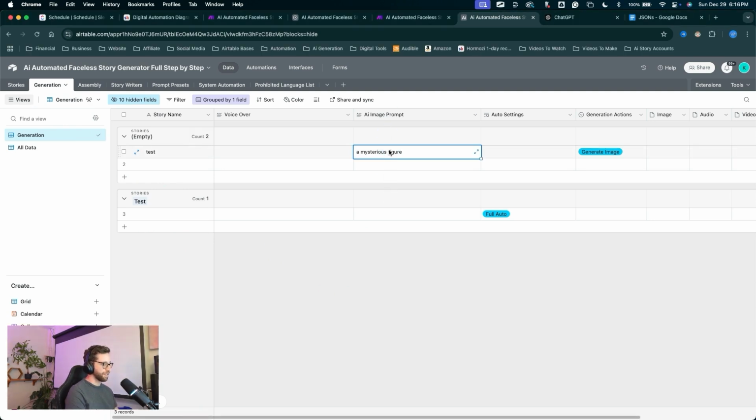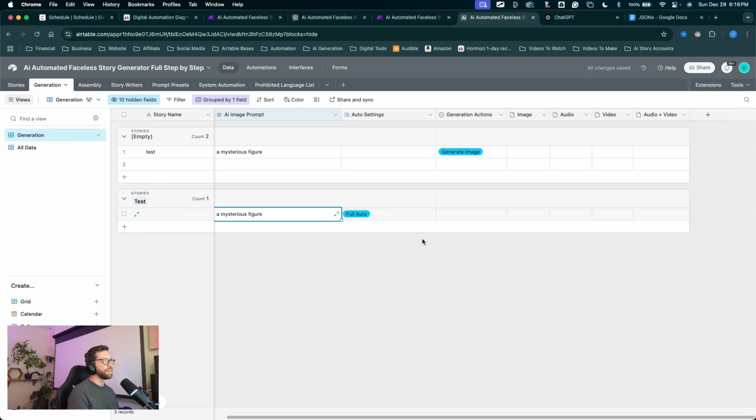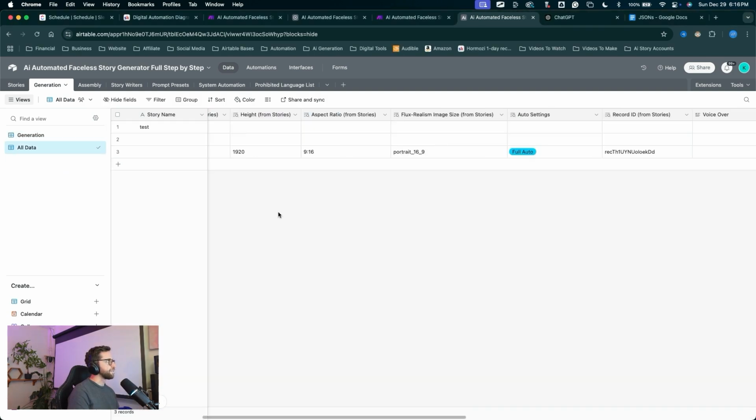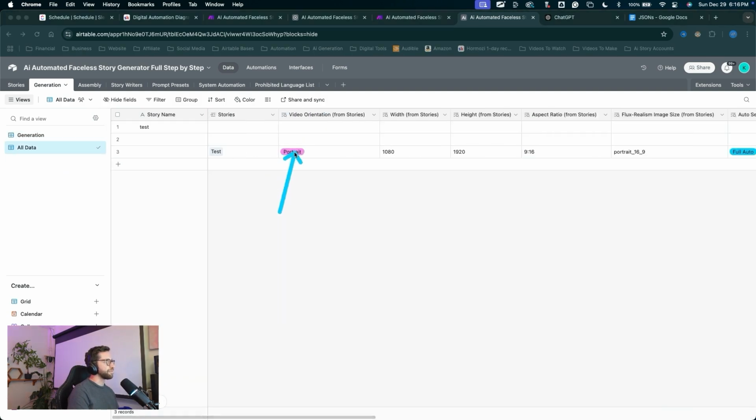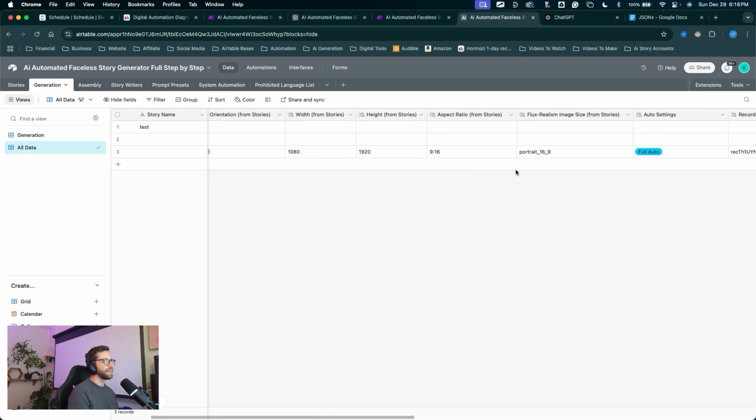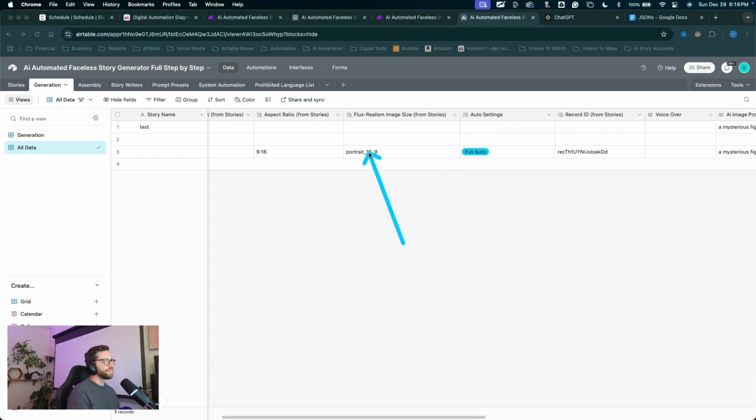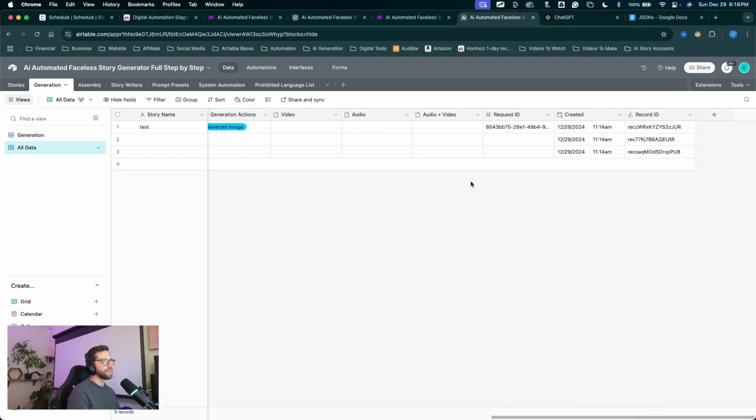Mysterious figure, copy, I'll paste it down here. We've got the full auto settings on. If we double check all data, we can see all of our settings are set. The portrait orientation, the width, the height, aspect ratio, our variable for Flux, all of those settings are correctly set.